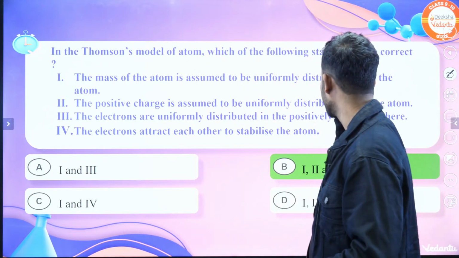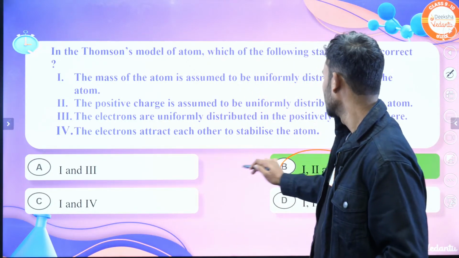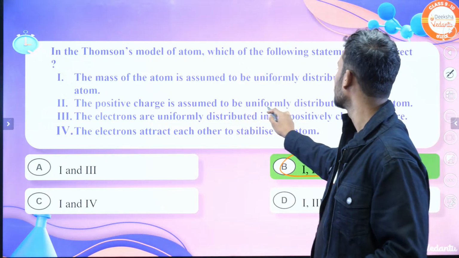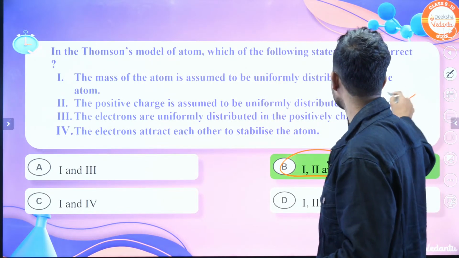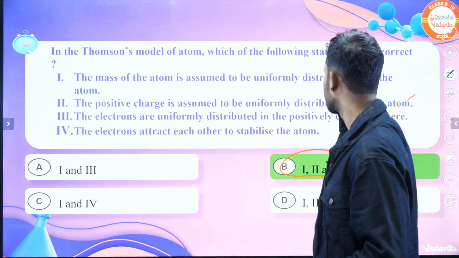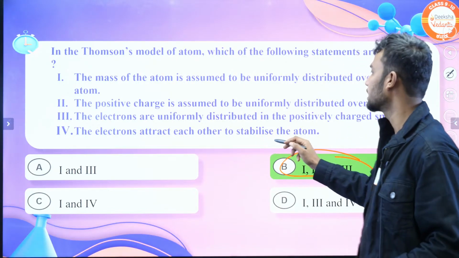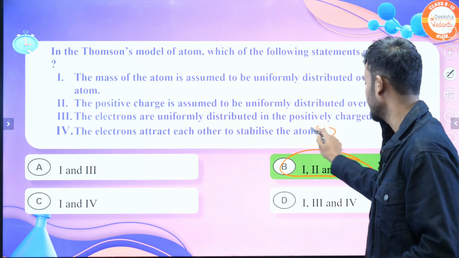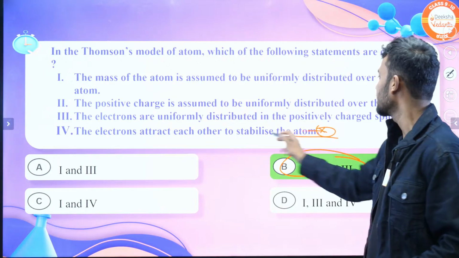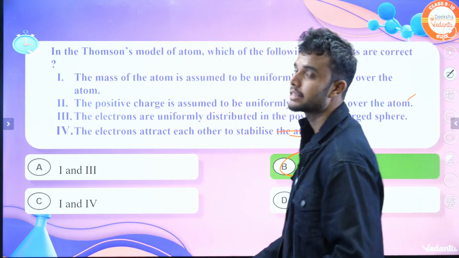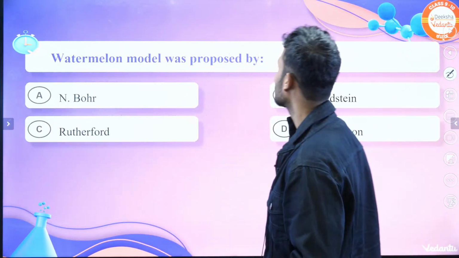The answer is option B, right? Second one, the positive charge is assumed to be uniformly distributed over the atom. It's right. And fourth one, the electrons attract each other for stability of atom. He didn't explain this point. This point is explained by Bohr. Okay. Next, move on to the second one.